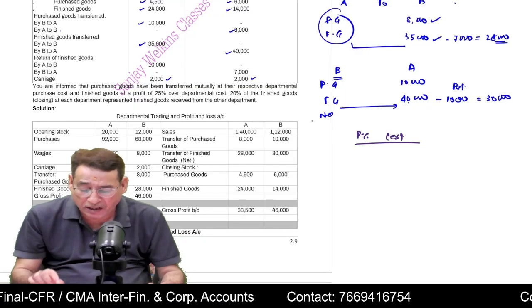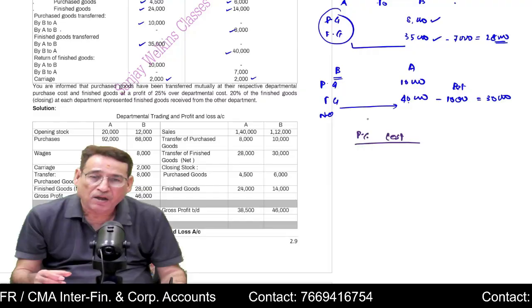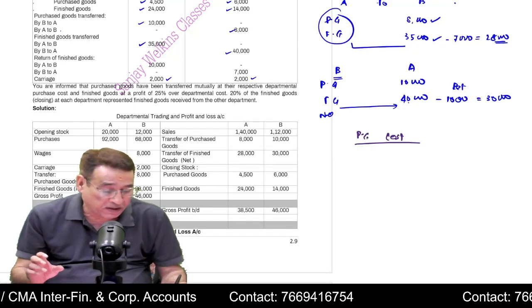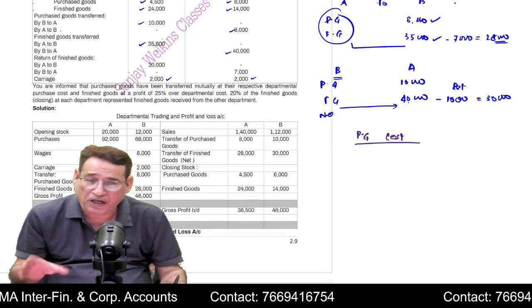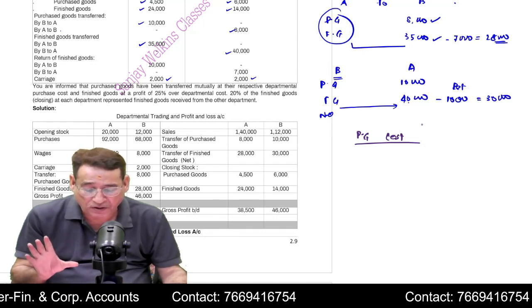And moreover, even if this line would have been missing or not given in the question, even in that case you are going to consider that purchased goods have always been transferred at cost. So we never ever compute what we call unrealized profit on purchased goods.